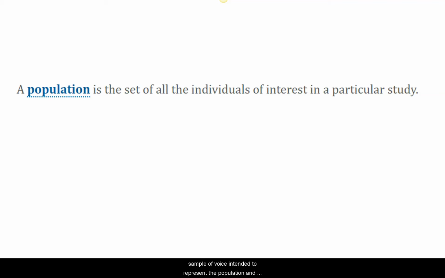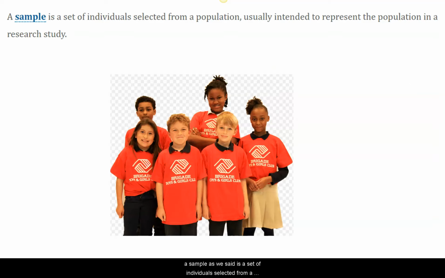I would have a sample of boys intended to represent the population, and a sample of girls intended to represent that population. So a sample, as we said, is a set of individuals selected from a population. And here's the key phrase: usually intended to represent the population in a research study. So if I handle it right, they should be able to represent that population well. They should be unremarkable, not gifted, not the opposite of gifted, and have a basic array of skills that represent their population well, but not exceptionally in either direction. And we'd like to think that that's true.